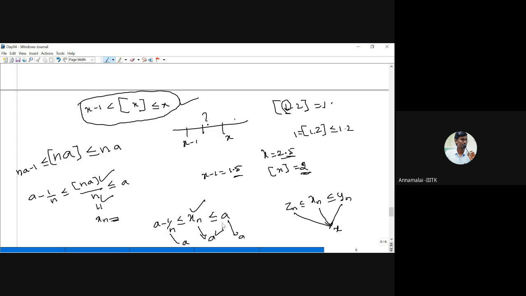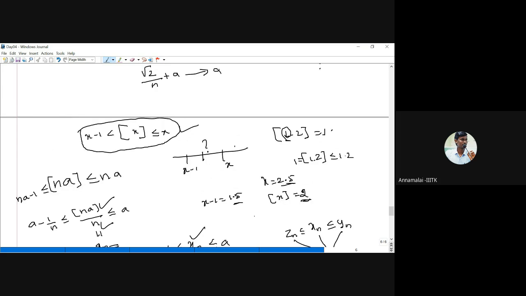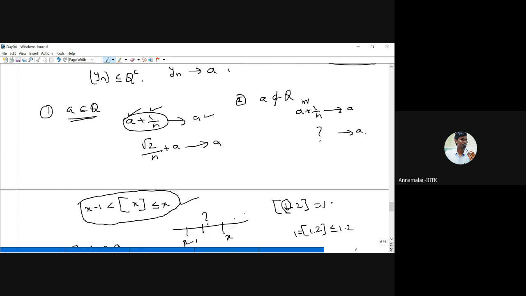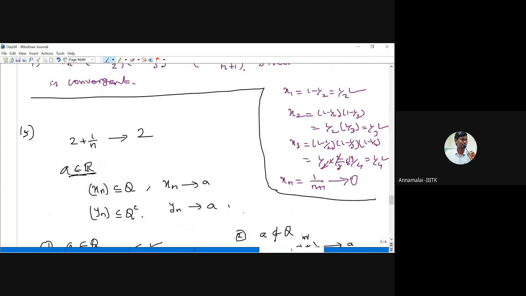Okay, got it? This is very important. Given any real number, we can always find a rational sequence that converges to that real number. We can also always find an irrational sequence that converges to that point. So that is very important.